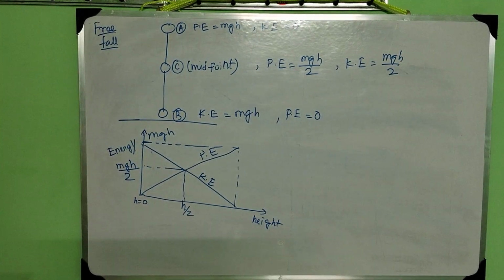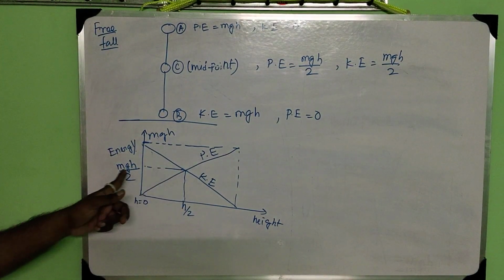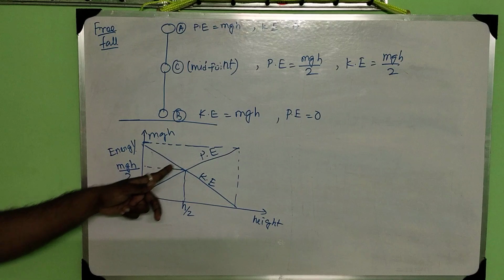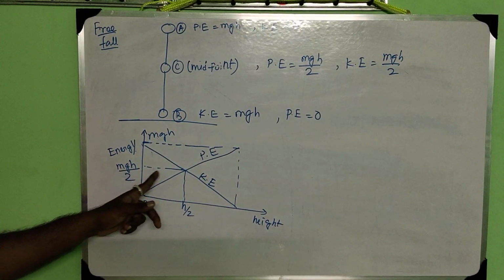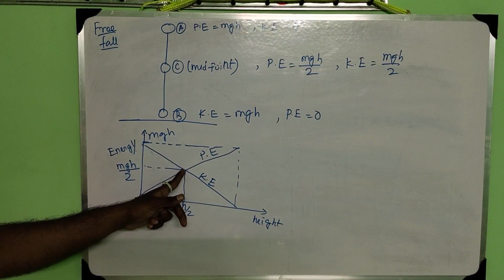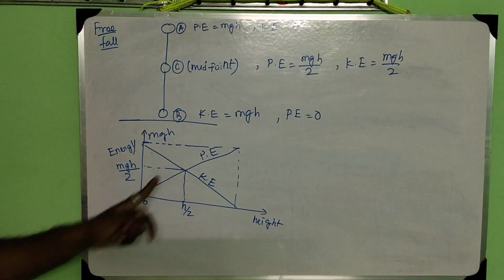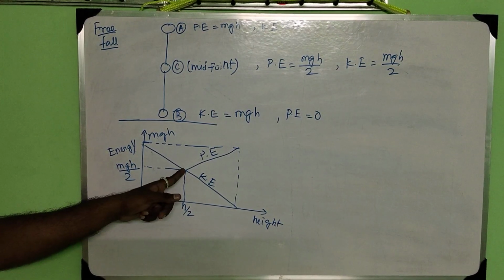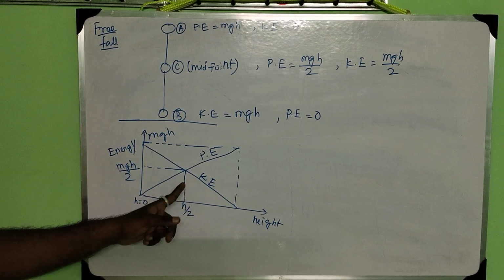At h by 2, kinetic energy is mgh by 2 and potential energy is also mgh by 2. Since both energies are equal, the two curves intersect at this point, at h by 2.